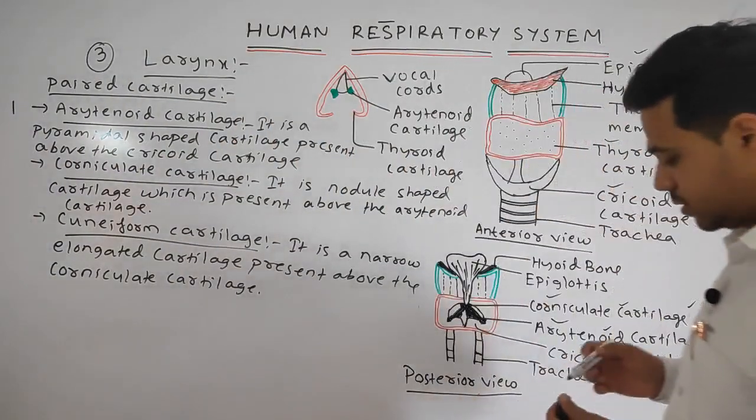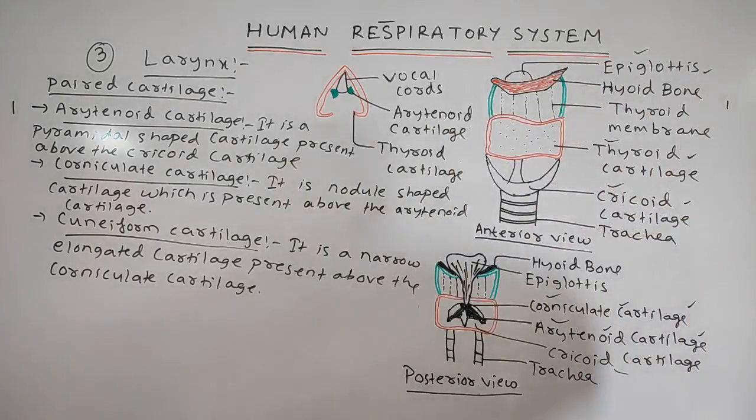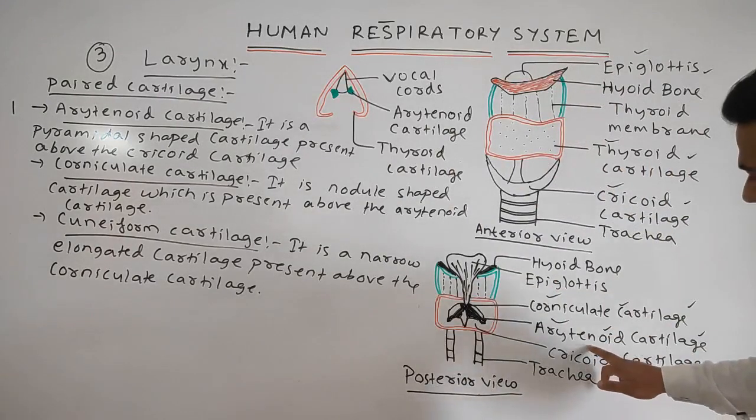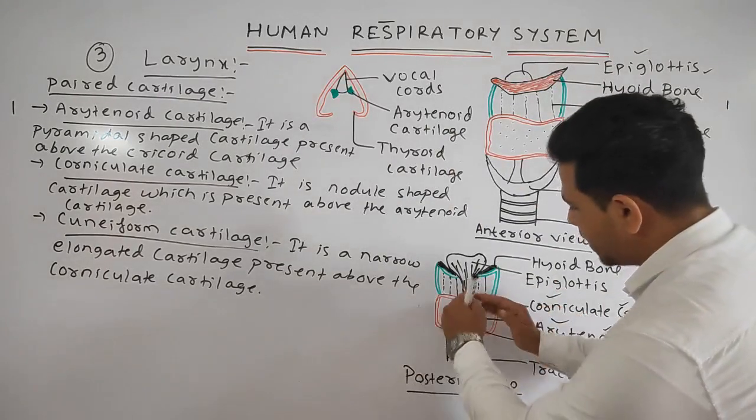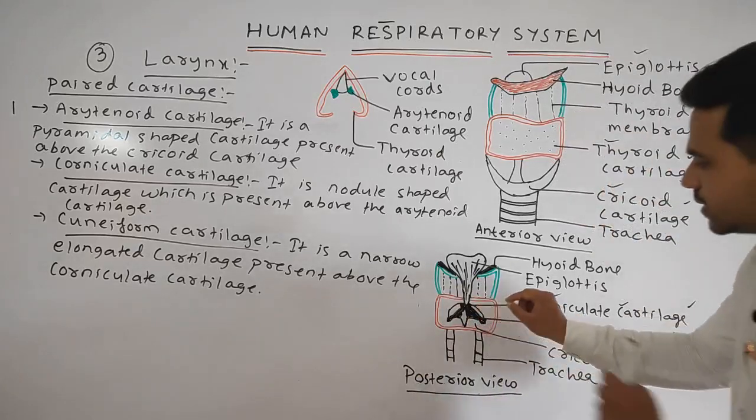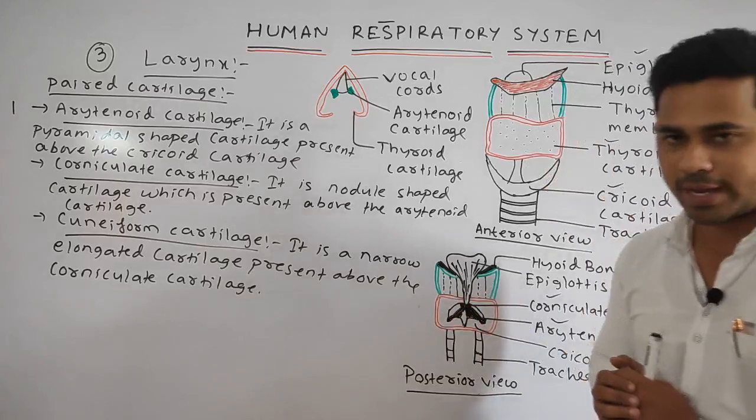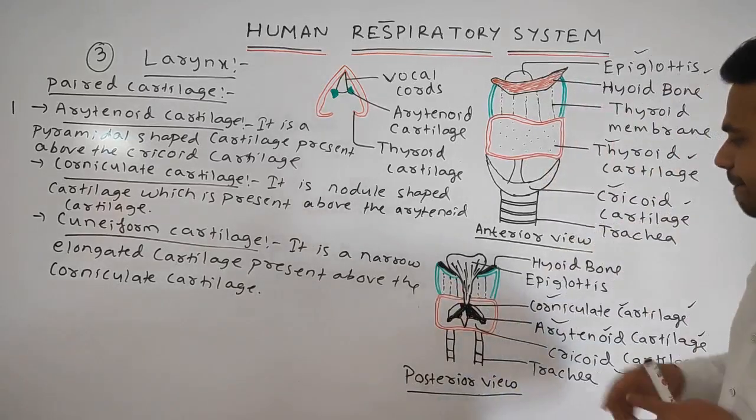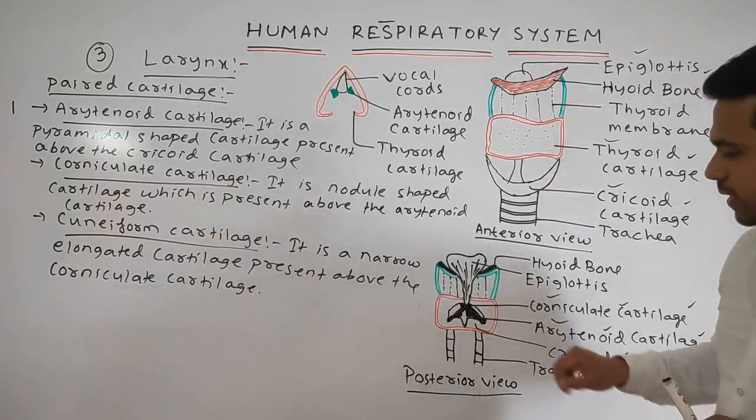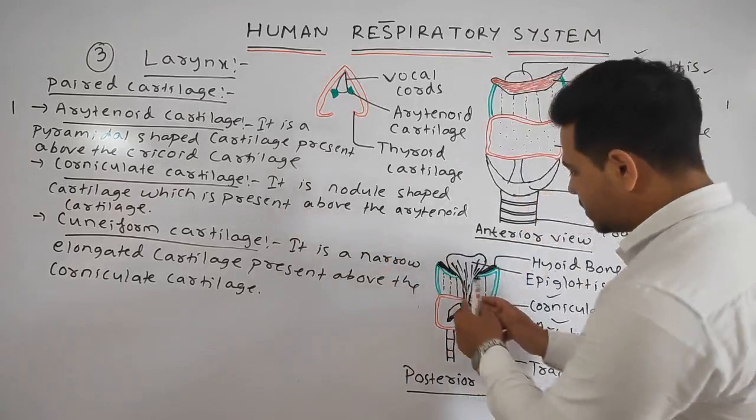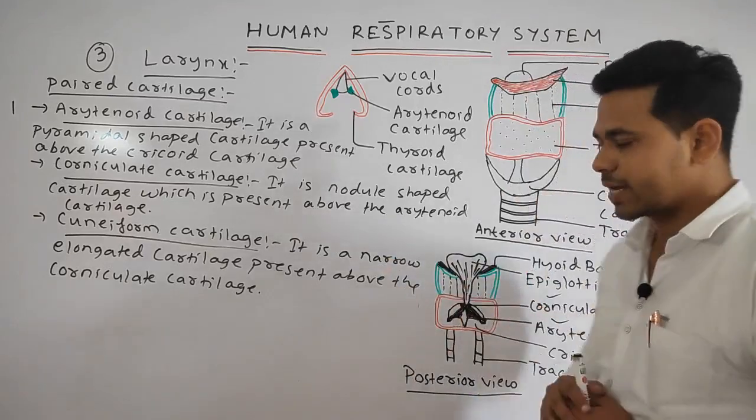Okay students, so what we have discussed are the three paired cartilages: corniculate cartilage, arytenoid cartilage and the cuneiform cartilage. Arytenoid cartilages are the pyramidal shaped cartilages present above the cricoid cartilage. Corniculate cartilages are nodule-shaped cartilages which are present above, or attached to, the arytenoid cartilage. And the cuneiform cartilages are the elongated narrow shaped cartilages which are present above the corniculate cartilage.